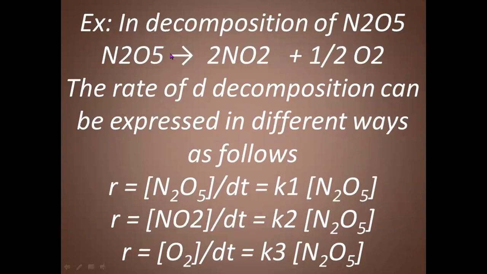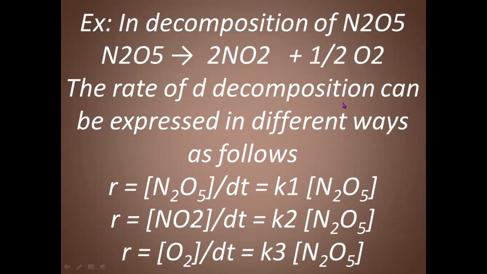Now we are taking another example, the decomposition of nitrogen pentoxide, N2O5, into NO2 and oxygen. The decomposition reaction can be written like this: N2O5 decomposes to 2NO2 plus half O2.